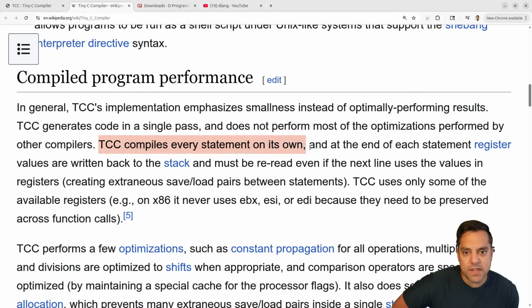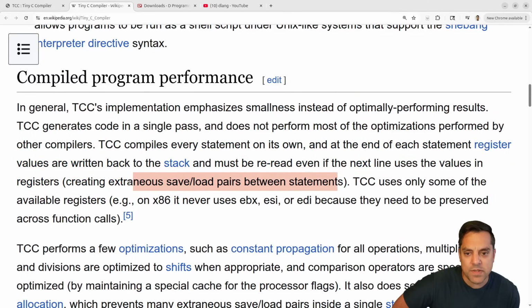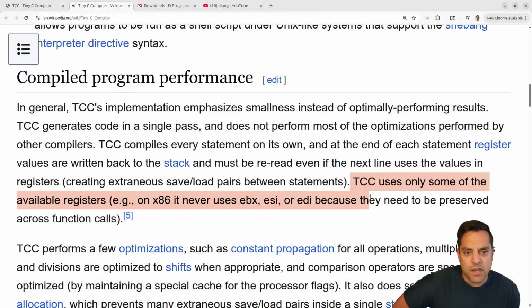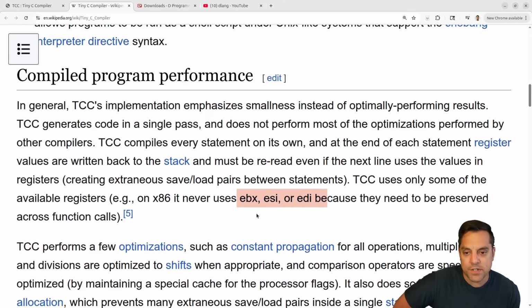So TCC compiles every statement on its own, and at the end of each statement, register values are written back to the stack, must be reread even if the next line uses the value in the registers. Okay, so that creates extraneous save load pairs between statements. I'll have to think a little bit about why they're mentioning that here. TCC uses only some of the available registers on x86 and never uses some of the reserved registers. Okay, so it makes sense.